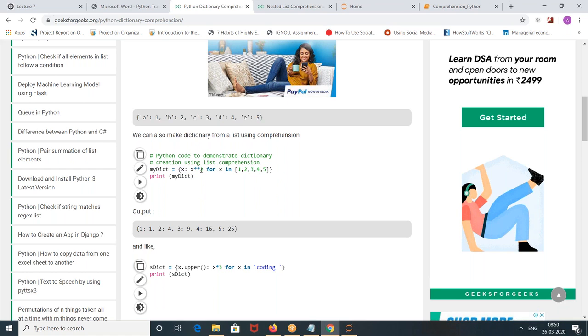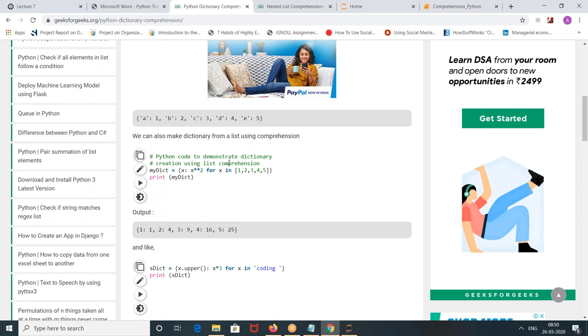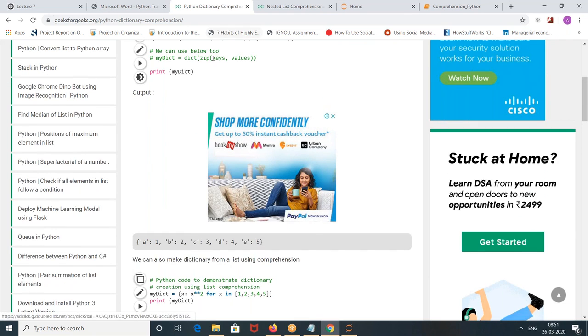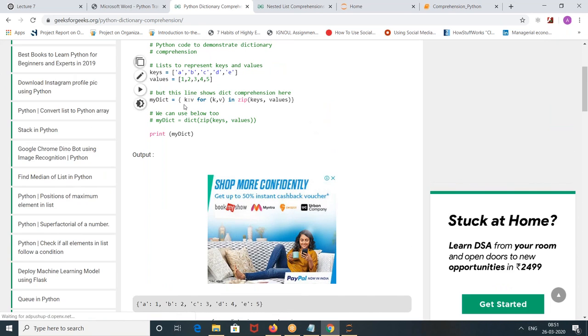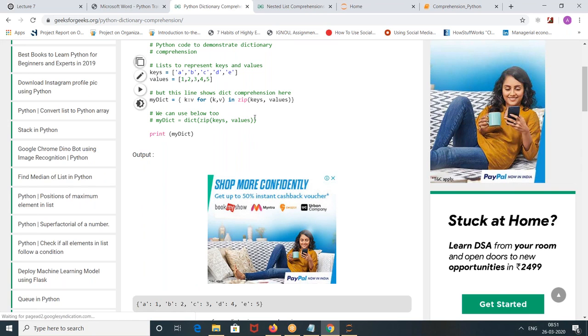I want to write the square of elements: x square for x in 1, 2, 3, 4, 5. So the answer is 1 of 1, 2 of 4, 3 of 9, 4 of 16, 5 of 25. Understood this? Can you tell me how you can write this into this one? Can I do it? Yeah, you can do it. How can I do it?